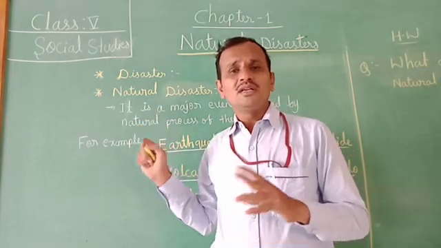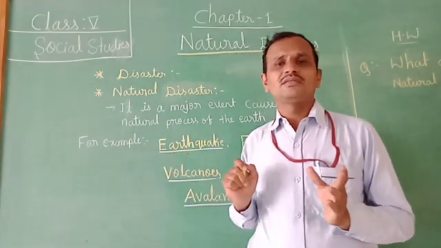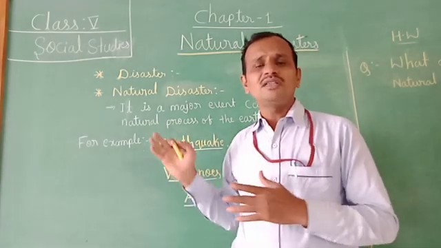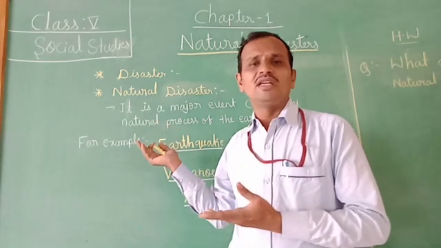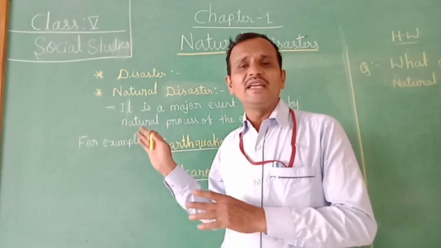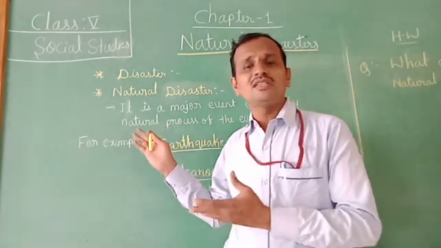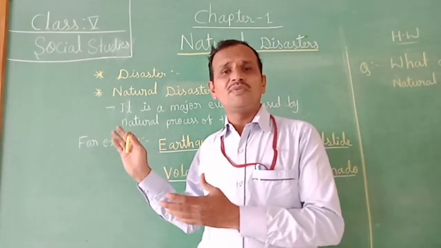Due to these various environmental factors I told you, natural disasters occur naturally, and they occur suddenly without any intimation or warning, and they cause much suffering to people's lives.